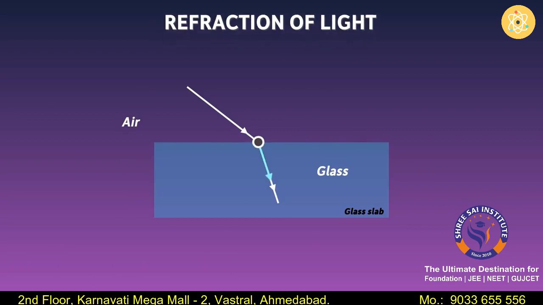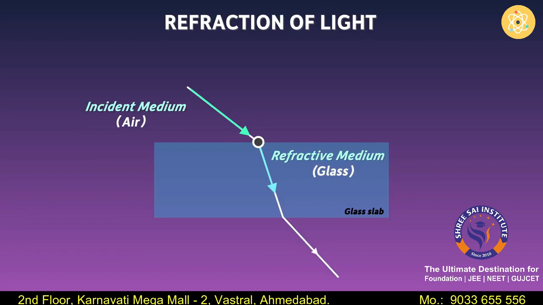We see that at this point, the light bends. It's not going straight. What are these two mediums called? The medium from where the light is incident is called the incident medium, and the medium where refraction occurs is called a refractive medium. Similarly here as well, the light is traveling from one medium to another medium. It's from glass to air. And here also it is incident at an angle. Since we know that air is a transparent medium, light bends at this boundary and travels through air. So light refracted at these 2 points.